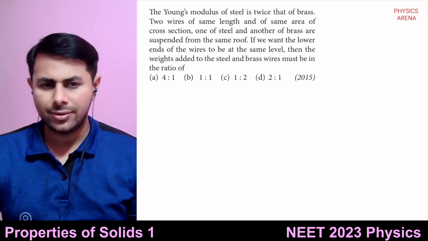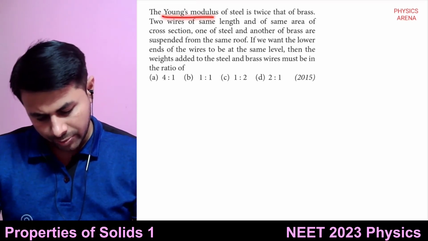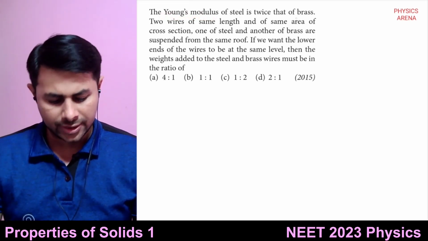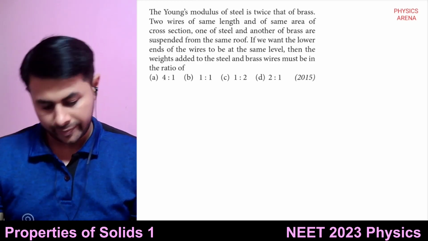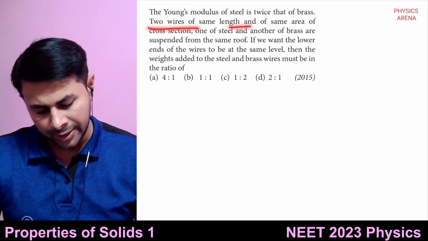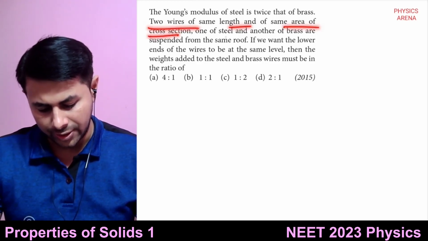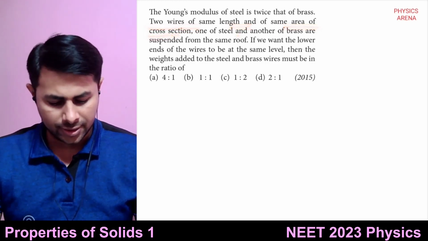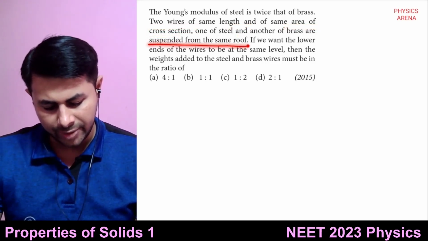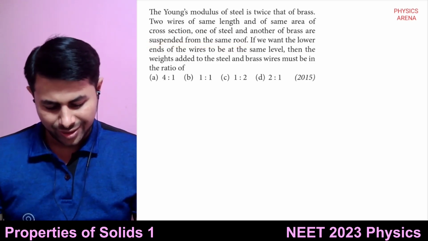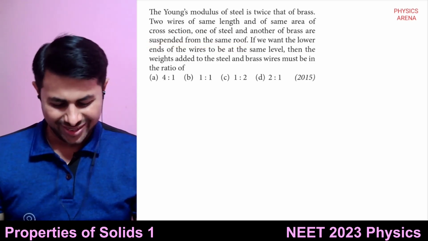Let's see the next question. The Young's modulus of steel is twice that of brass. Two wires of same length and same area of cross section, one of steel and another of brass, are suspended from the same roof. Okay, so the roof is also the same.